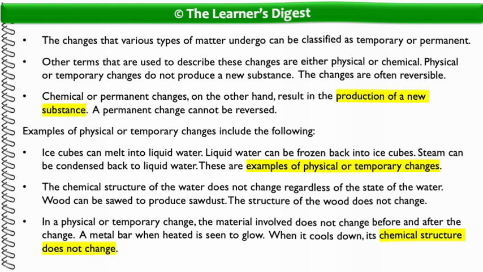Wood can be sawed to produce sawdust. The structure of the wood does not change. In a physical or temporary change, the material involved does not change before and after the change. A metal bar when heated is seen to glow. When it cools down, its chemical structure does not change.